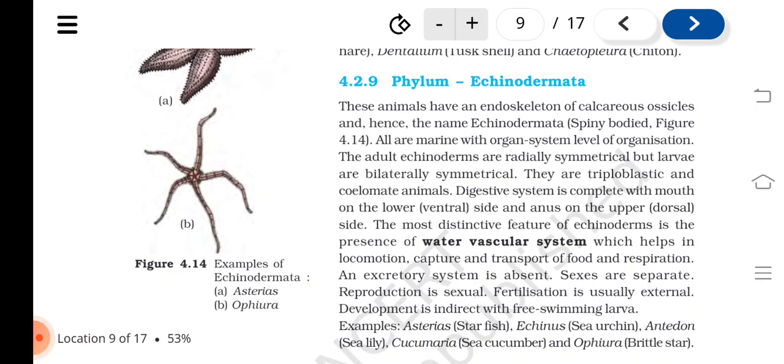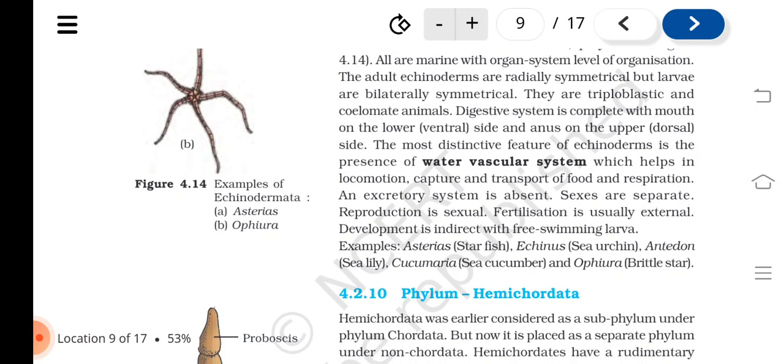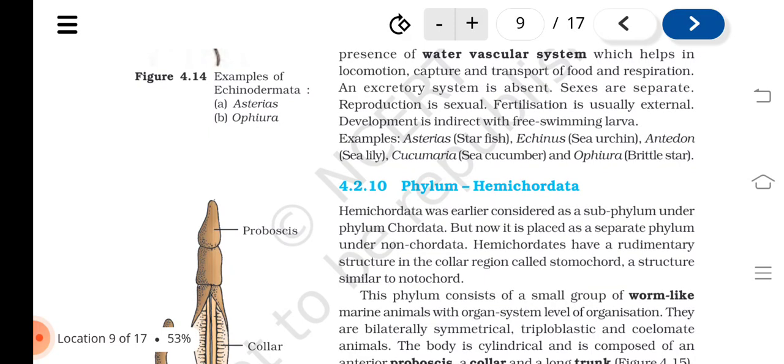The most distinctive feature of echinoderms is the presence of water vascular system, which helps in locomotion, capture and transport of food and respiration. An excretory system is absent, sexes are separate. Reproduction is sexual, fertilization is usually external, development is indirect with free-swimming larvae. Examples: Asterias or starfish, Echinus or sea urchin, Antedon or sea lily, Cucumaria or sea cucumber, and Ophiura or brittle star.